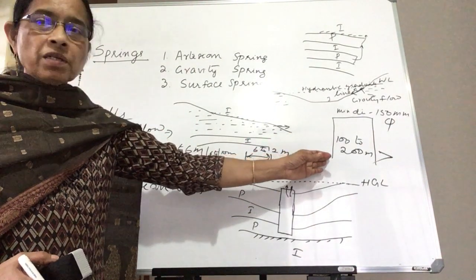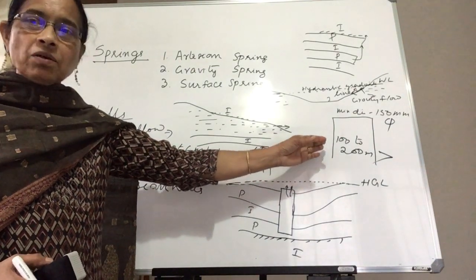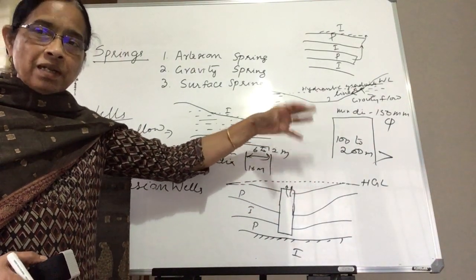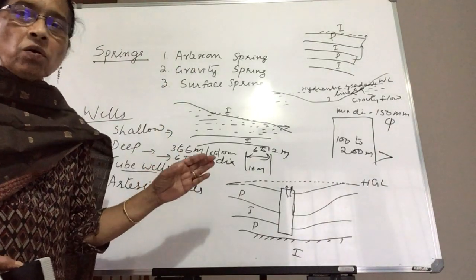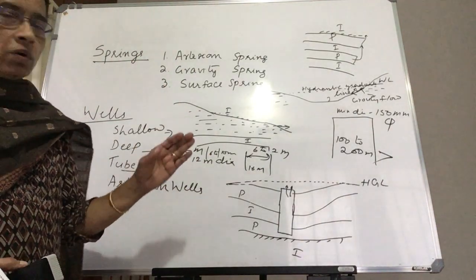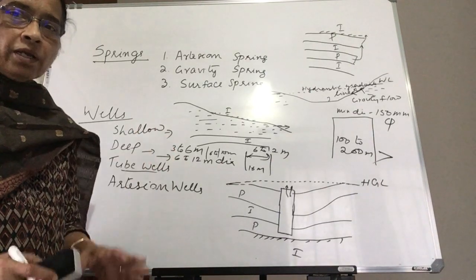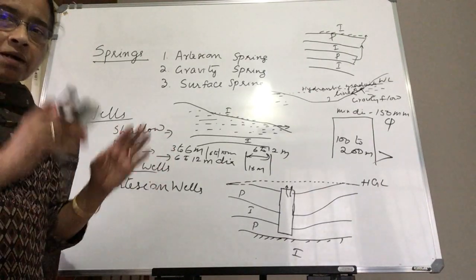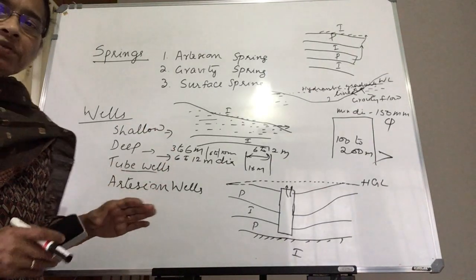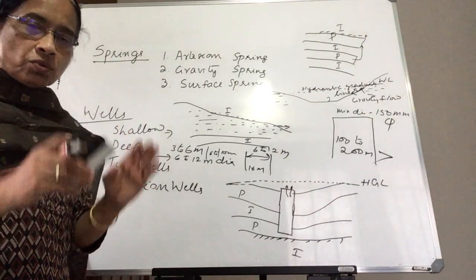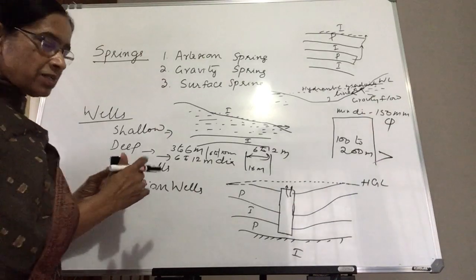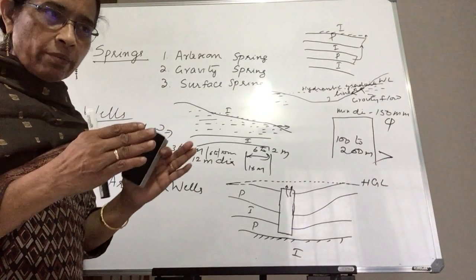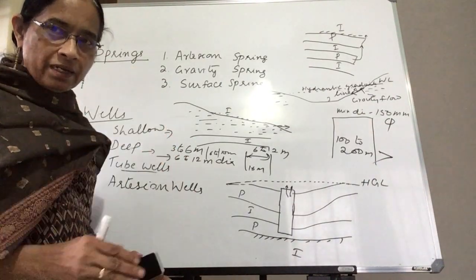When we drill wells in hard strata, we call them bore wells, since we are boring the well through the hard layers. Whereas when we drill wells through sandy soil, we call them tube wells. Tube wells is a common name since it is just like a tube.